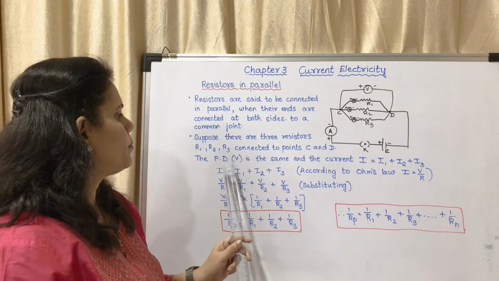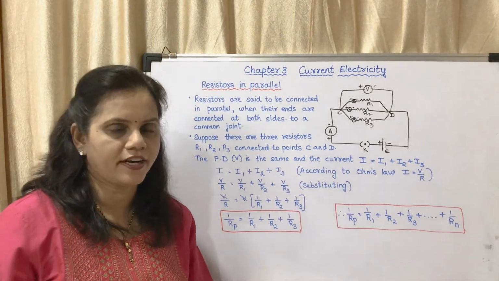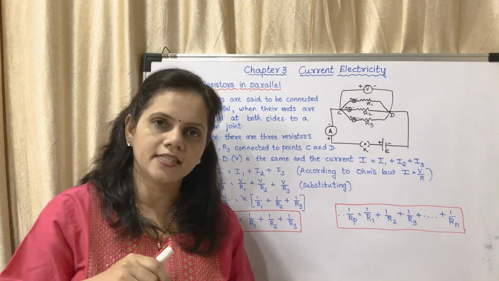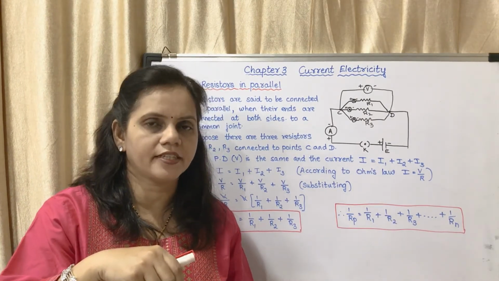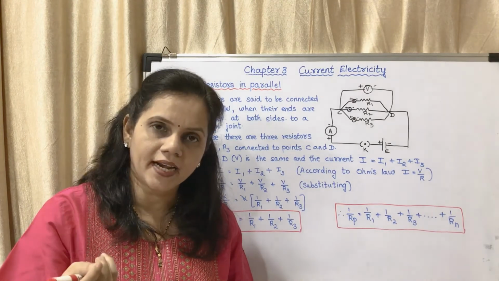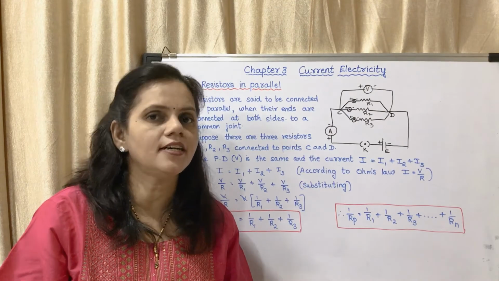You may see the potential difference is the same and the current will be different. When they are connected in series, the current is the same and potential difference is different. And when they are connected in parallel, the current is different and the potential difference is the same.